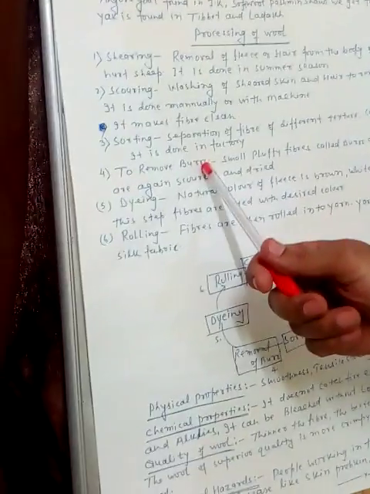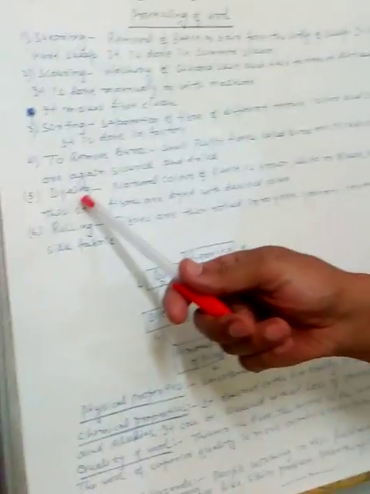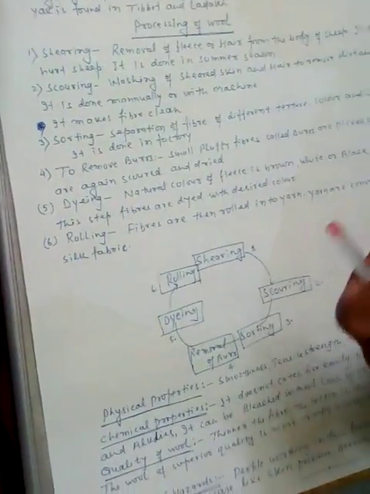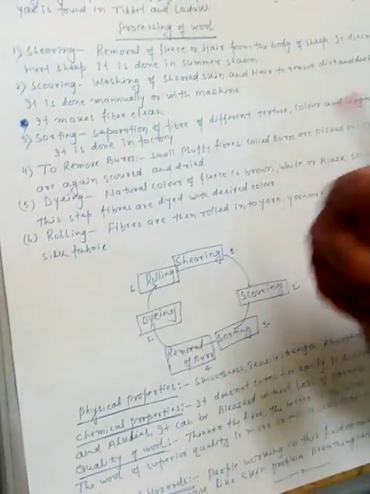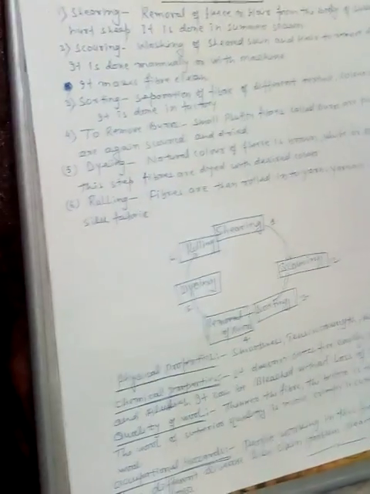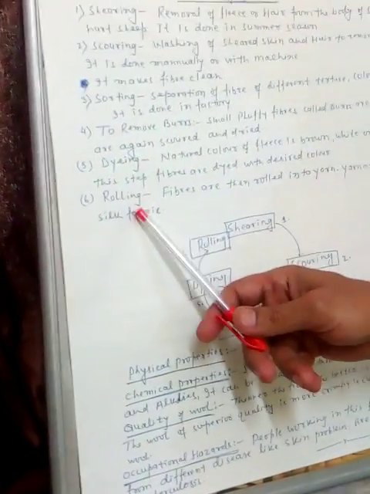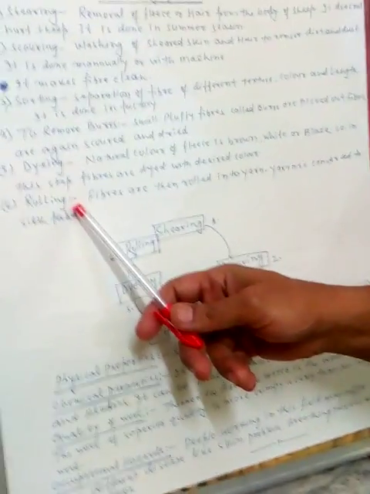After removing the burrs, the process of dyeing is done, which means giving different colors, because the natural color of woolen fiber is brown, white or other colors. If we want different colors in the wool, we have to color it by dyeing. Then after dyeing, it is rolled, which means rolling the fibers into yarn, or thread.